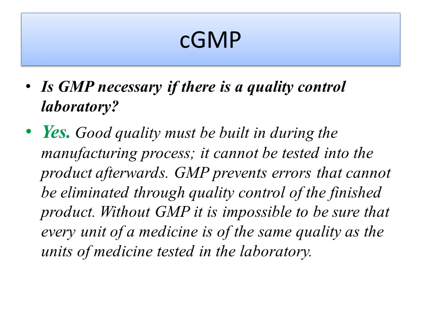Now the question is, is GMP necessary if there is a quality control laboratory? The answer is yes, because quality must be built in during the manufacturing process. It cannot be tested into the product afterwards. GMP prevents errors that cannot be eliminated through quality control of the finished product. Without GMP, it is impossible to ensure that every unit of medicine is of the same quality as the units of medicine tested in the laboratory.